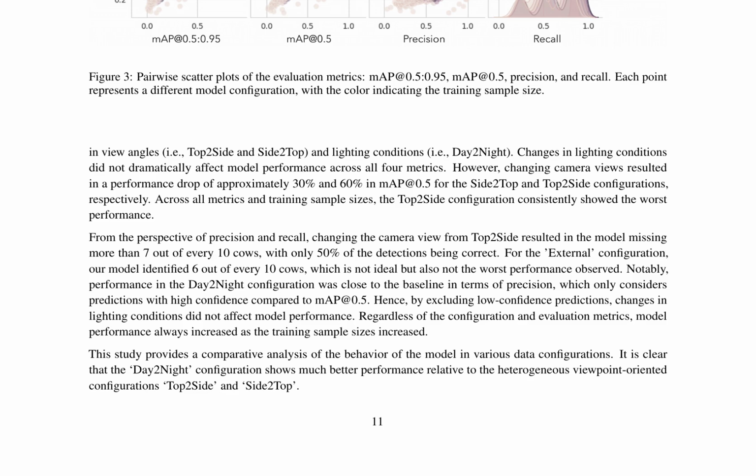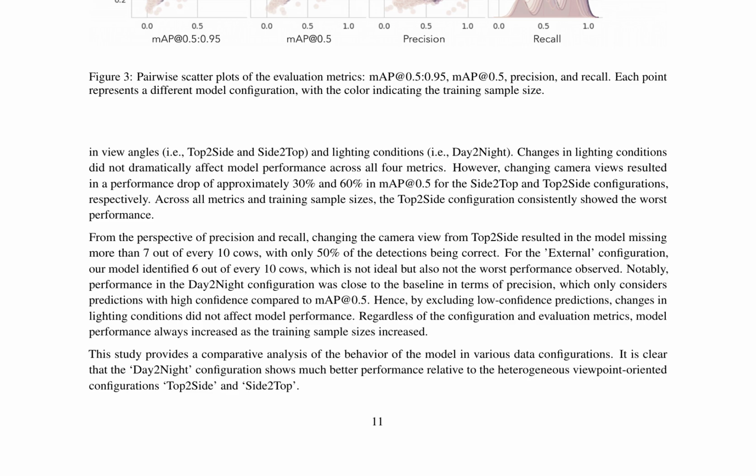For the external configuration, our model identified 6 out of every 10 cows, which is not ideal but also not the worst performance observed. Notably, performance in the day-to-night configuration was close to the baseline in terms of precision, which only considers predictions with high confidence, compared to mAP at 0.5. Hence, by excluding low-confidence predictions, changes in lighting conditions did not affect model performance.